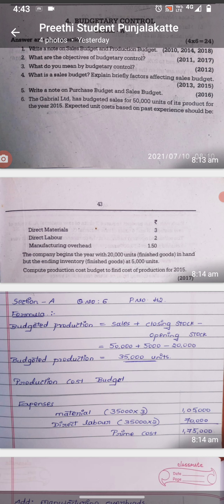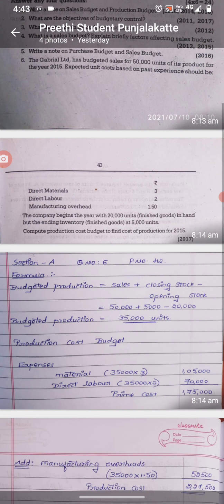So it acts as a profit measurement or profit maximization tool, and it also assists the company in decision making. These are some of the objectives of budgetary control.